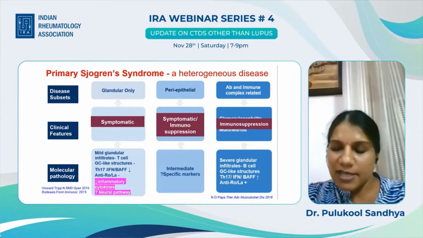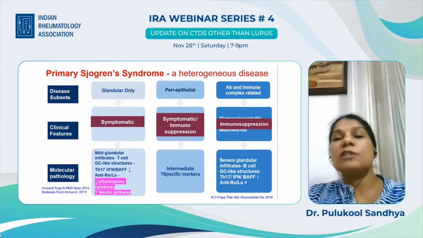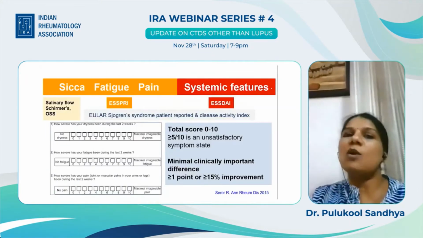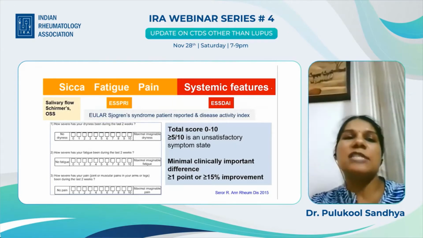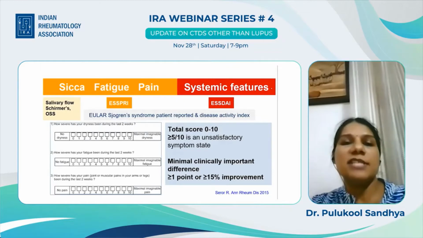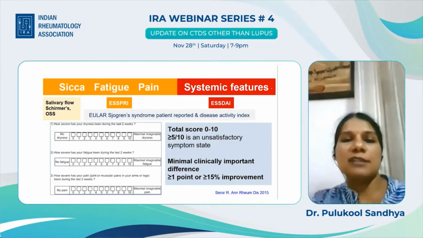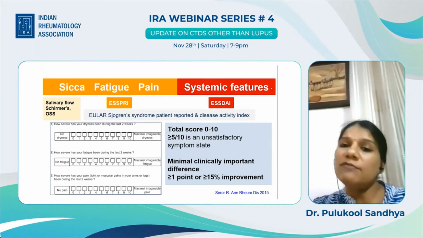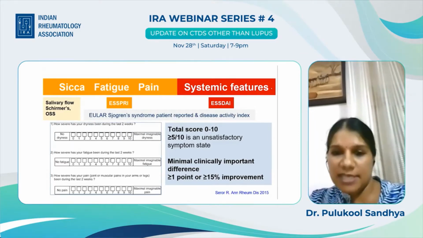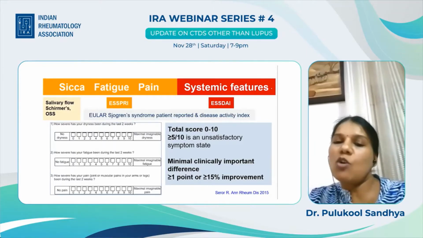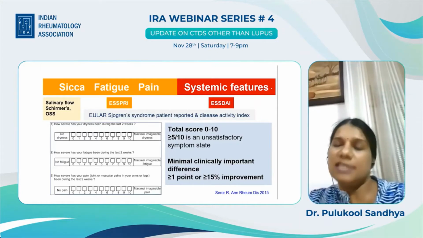Now with that introduction, so first we know the pathology, now we should know how to measure. Dr. Kavita has already mentioned the two scoring systems. Sikka, fatigue and pain can be measured by ESSPRI, which is a patient-reported index. There are scores for Sikka, pain, and fatigue, each out of 10, and the average is the total score out of 10. More than 5 is an unsatisfactory symptom state. The clinically important difference is defined as a score improvement of more than 1 or 15%.